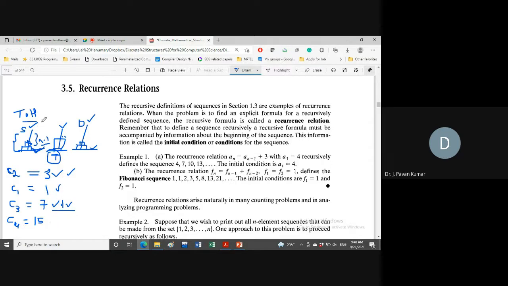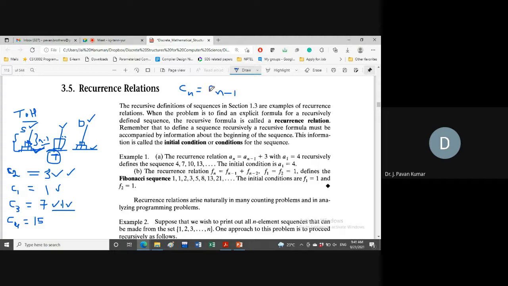Okay, now you say how many moves we will need to count for moving n disks from source to destination. This is the question. With respect to this analysis, we have to move n minus 1 disks to temporary.